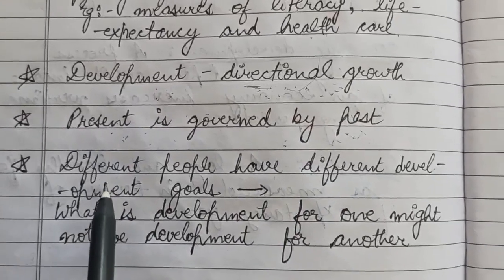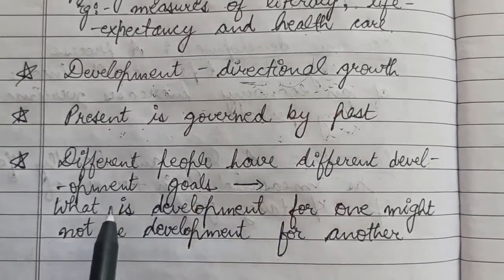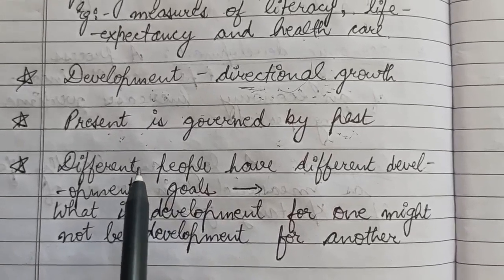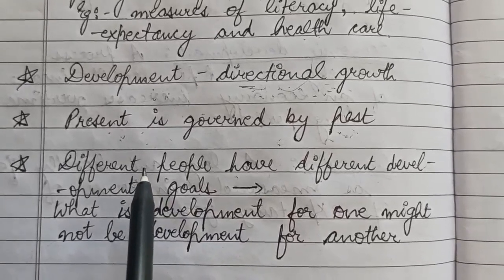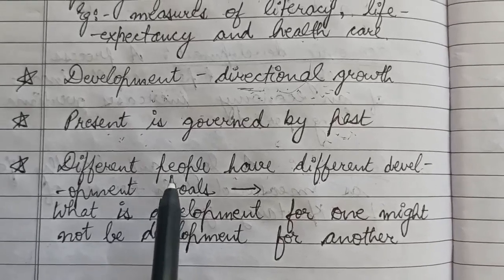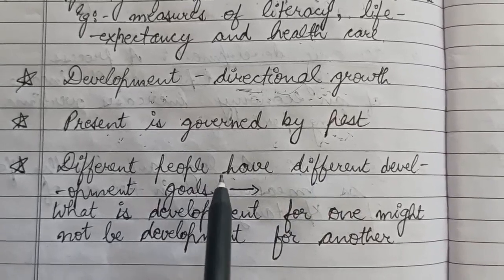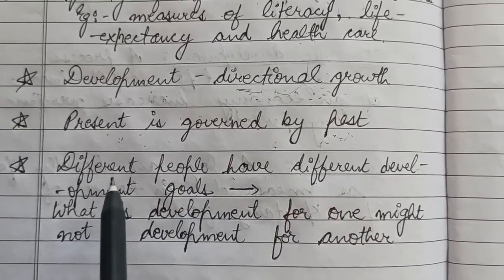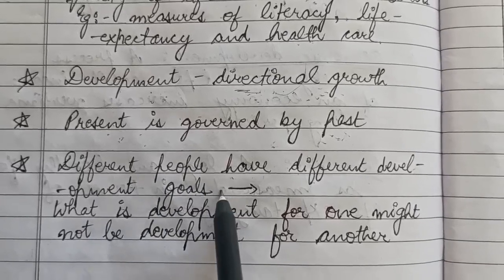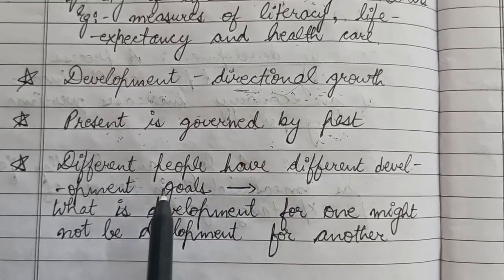The next point is that different people have different development goals, which means suppose you as a student have goals, like scoring good marks in your board exams, and I as a teacher may have different goals. If you talk about your families, your father, your mother, your brother or your sister may also have different development goals than you. So this is how we say that different people have different development goals.